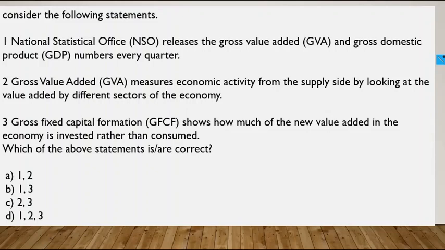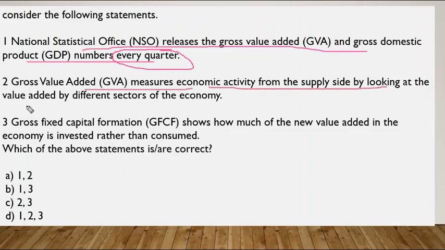So consider the following statements. National Statistical Office releases the gross value added and gross domestic product numbers every quarter. Gross value added measures economic activity from the supply side by looking at the value added by different sectors of the economy. Gross fixed capital formation shows how much of the new value added in the economy is invested rather than consumed. See, these are the important terms and factors with respect to economy.